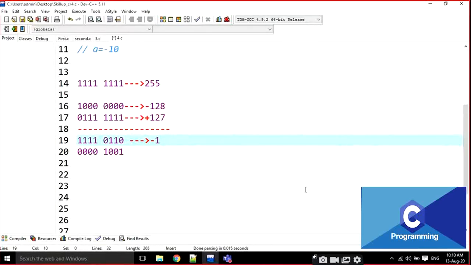How am I going to calculate it again? Just calculate what is the binary value for this one. Anyone? What is the binary value for 1110 110? Please. Triple 110.